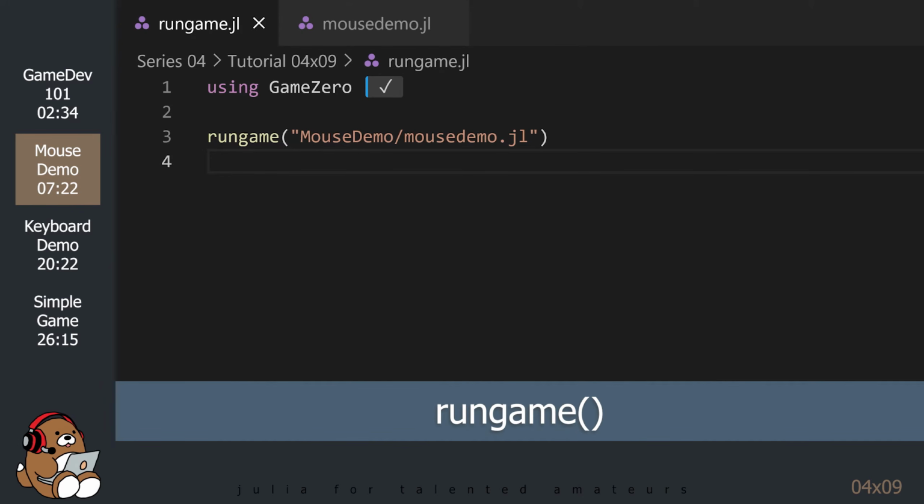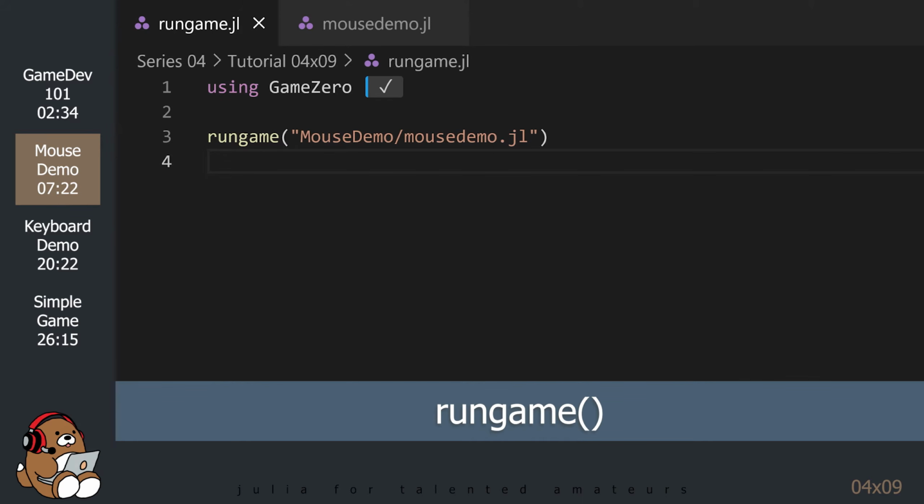In order to run a game in Game Zero, you use the rungame function. Remember that our rungame.jl file is in a different directory, so we need to use the relative directory location for our game. Also recall that we did not compile any of our code for our game. The rungame function will take care of all of that for you.